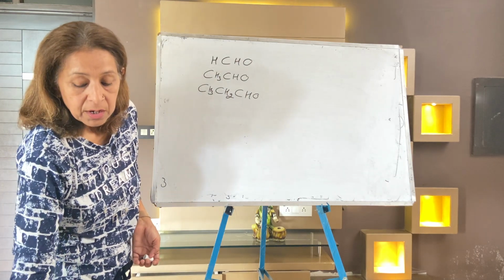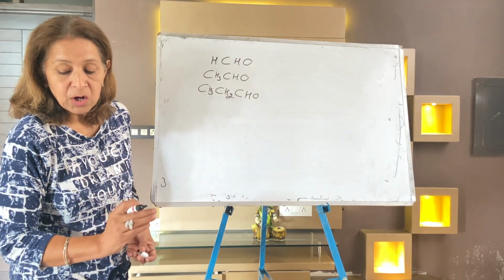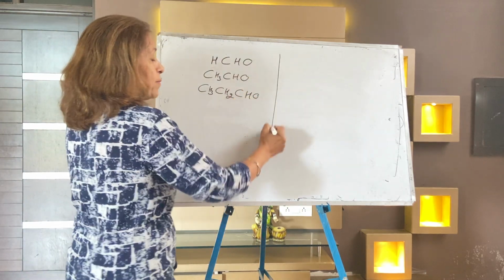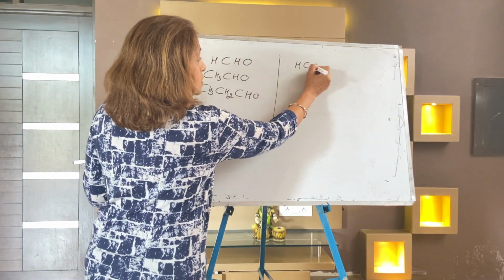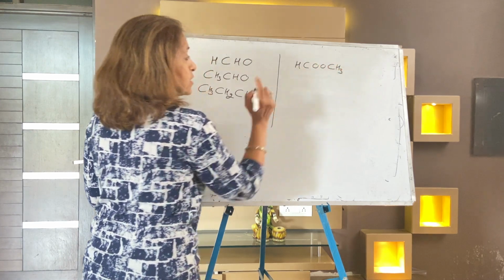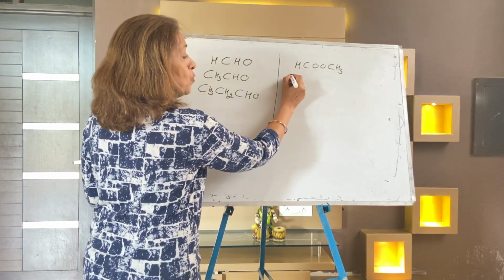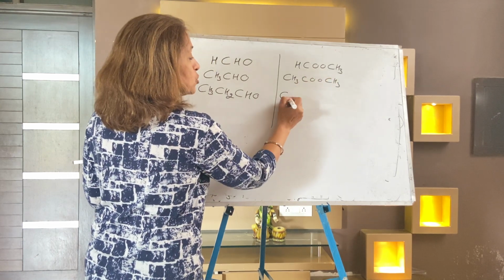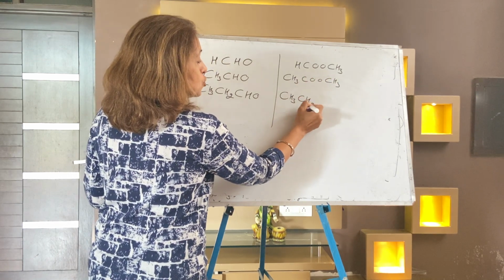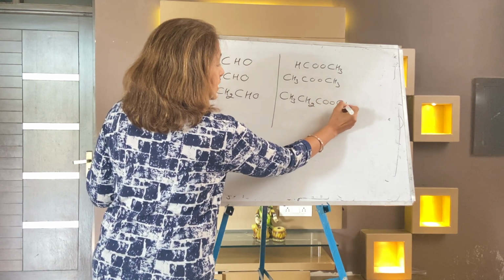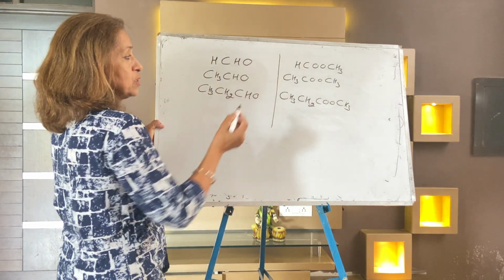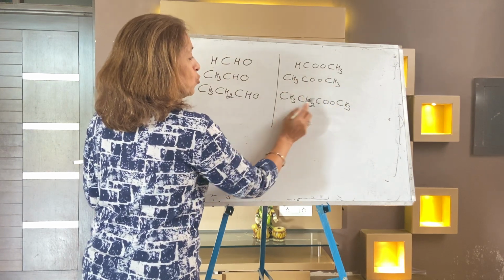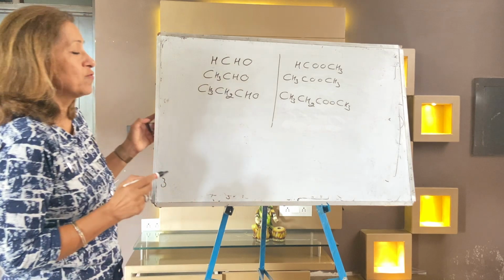Second question: write first 3 members of ester series. HCOOCH3 is the first member. Add CH2: CH3COOCH3. One more CH2: CH3CH2COOCH3. So carbon number increases by addition of CH2.